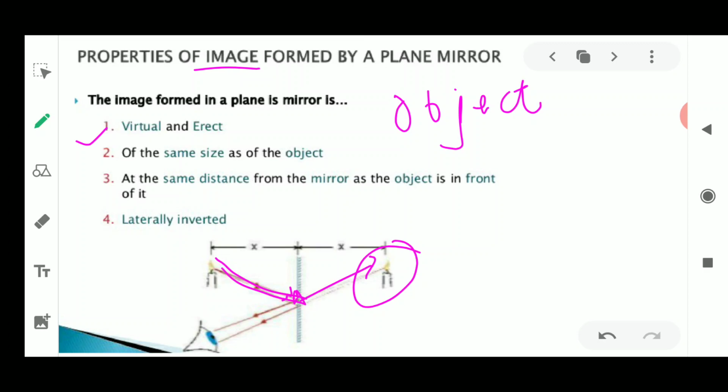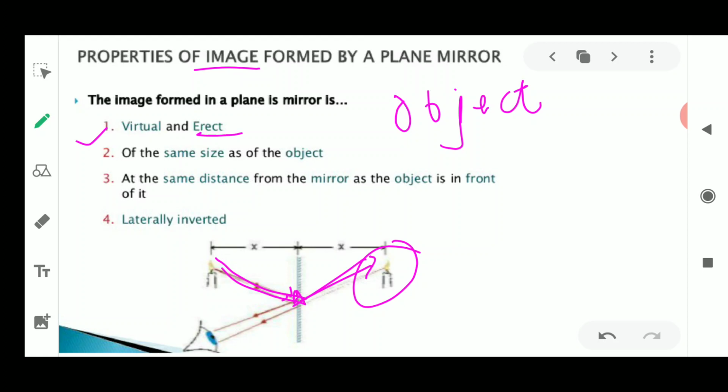So once you are extending this at the inner side of this mirror, it is going to form your image. So the image which is formed in the plane mirror is always virtual and it is always erect. Erect means it is always straight. So the word erect means straight here. So we'll always use the word which is meant for the reflection of light. That is, the image is always virtual.